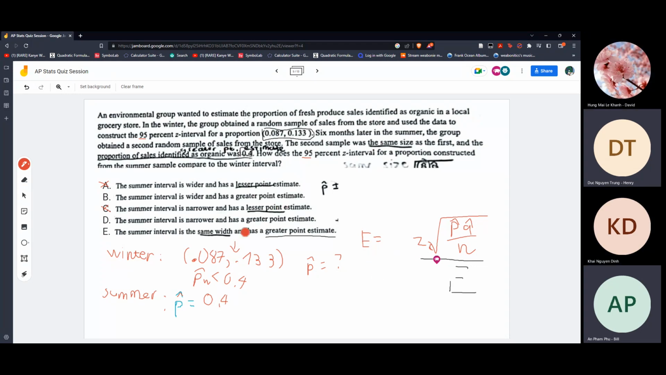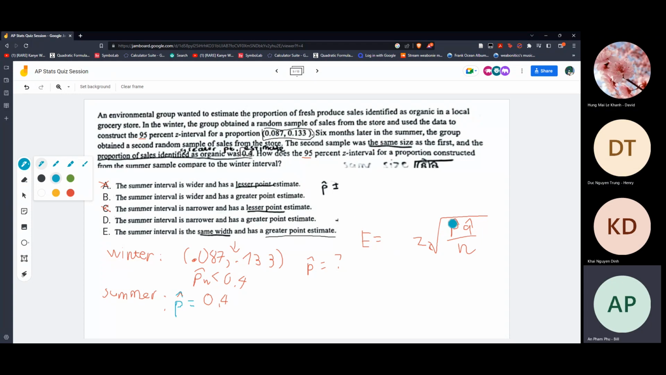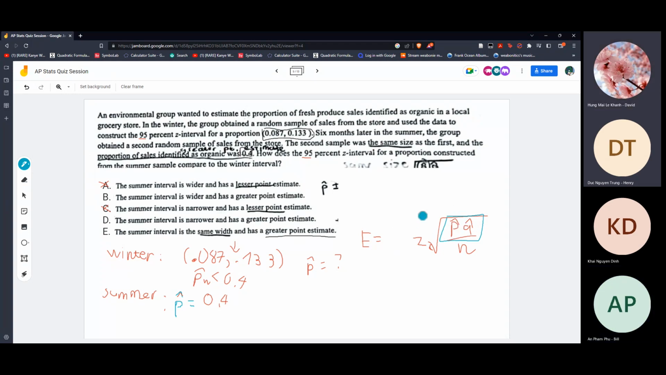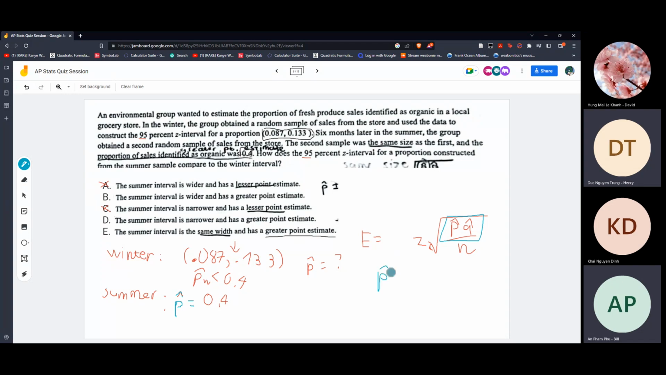So we know that the point estimate before is the P hat winter, right? The P hat winter is less than 0.4. Now we know that in this formula, if P hat increases, then we know that the E will proportionally increase. So we know that the P hat in winter is less than the P hat in summer.